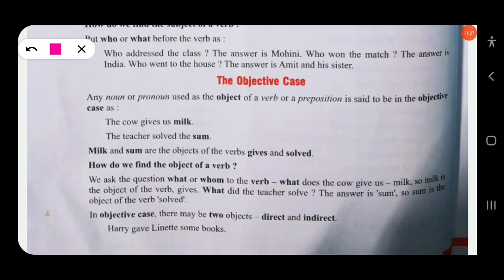So how to identify the object? There is a question that may arise in your mind: how to identify the direct object and the indirect object in a sentence? There is a simple way, as I have already discussed. Living being will be considered as indirect object. Non-living being will be considered as direct object. If there is only one object, that will be considered as a direct object, whether it is living or non-living, it doesn't matter. Here you need to ask the question what or whom to the verb.